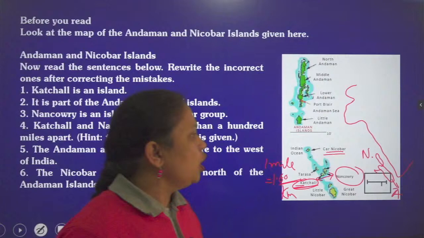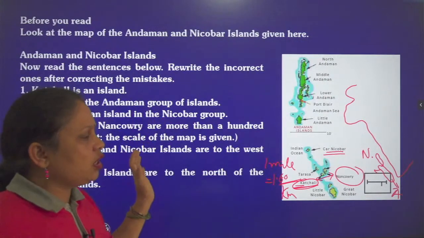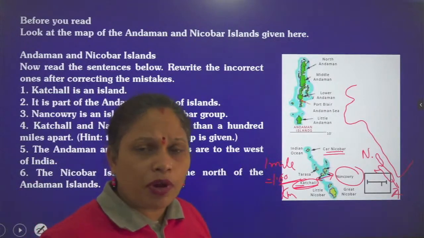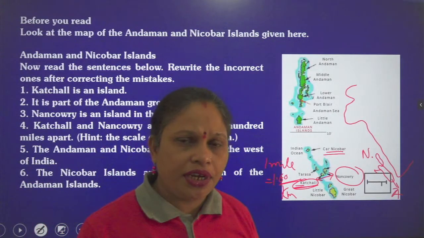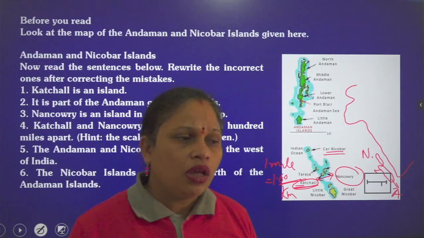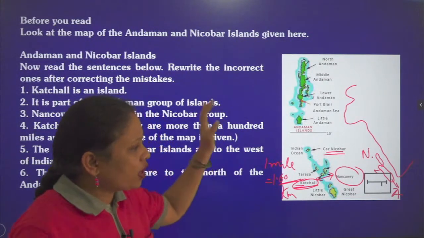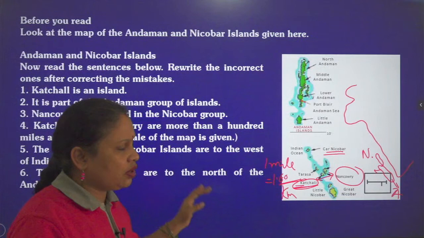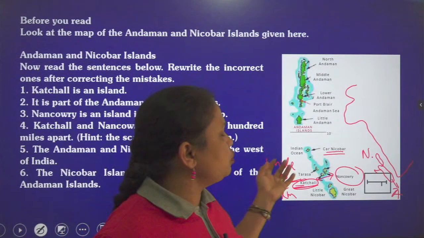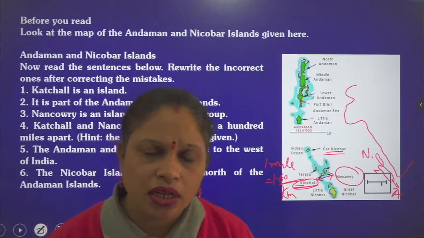So this is the geographical structure described in the chapter, so that for the areas we are going to read about, the region in which this tsunami struck, you will have an idea of which part of our country we are talking about. I hope this description of these two groups of islands is very clear to you.